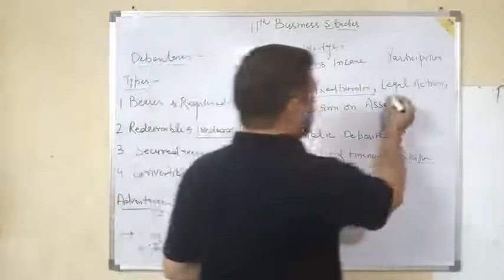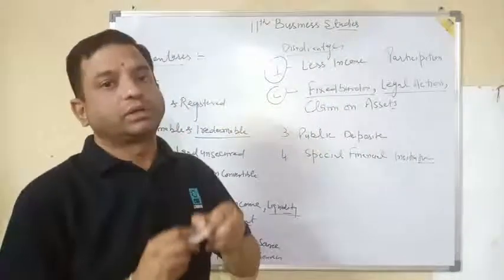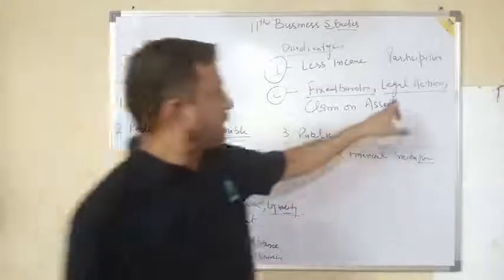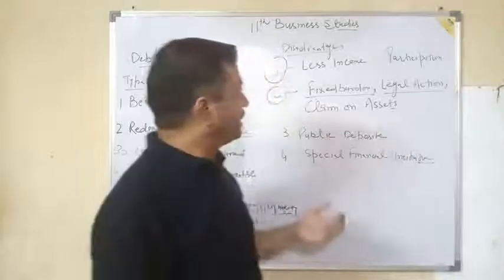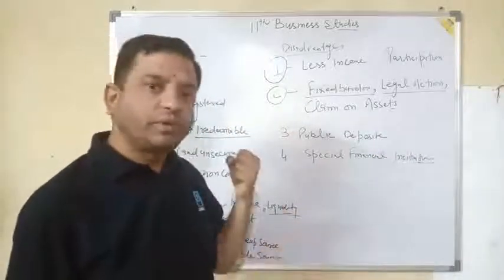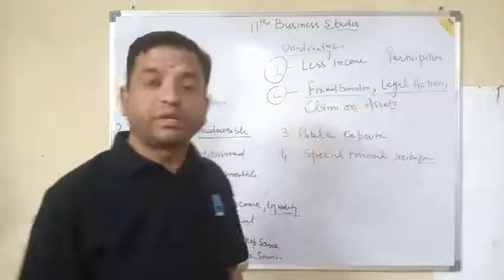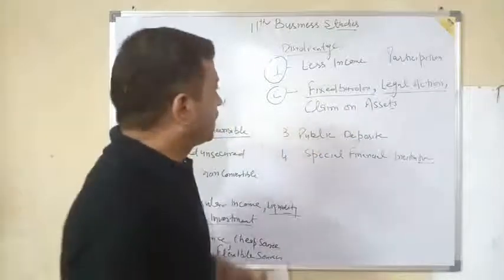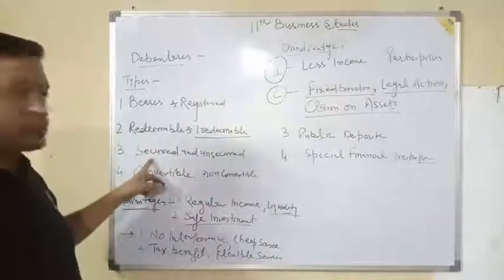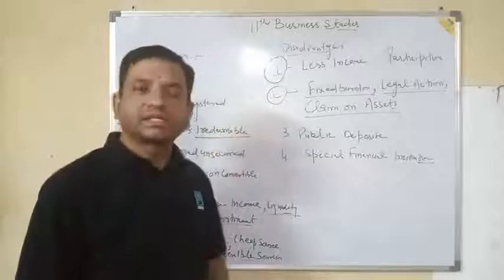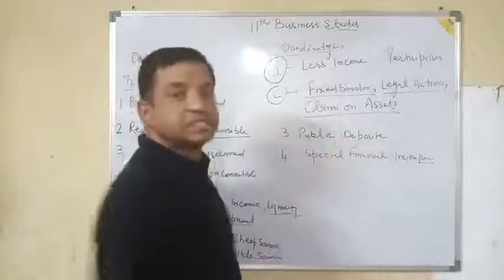Then if the company avoids the payment of interest to the debenture holder, a legal action can be taken against them. So in order to protect the company from any legal action, the company should pay the interest on time. But it is a disadvantage because the company has to be very careful about legal action. Claim on the asset: normally, as I already told you, these debentures are issued against a security. So if in any case the company fails to pay the interest to the debenture holder, then they can claim on the assets of the company.